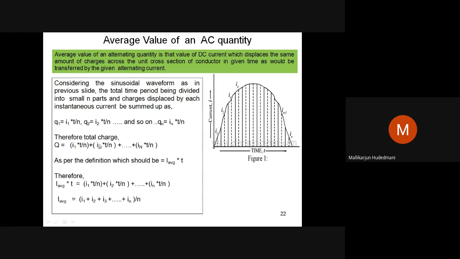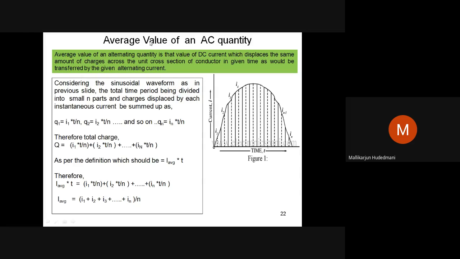Remember Q1 plus Q2 plus Q3 plus Qn, like that. The total charge displaced across the known cross section of the conductor is given by this equation.